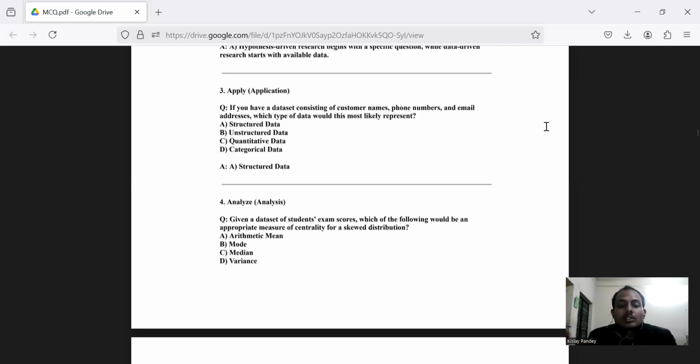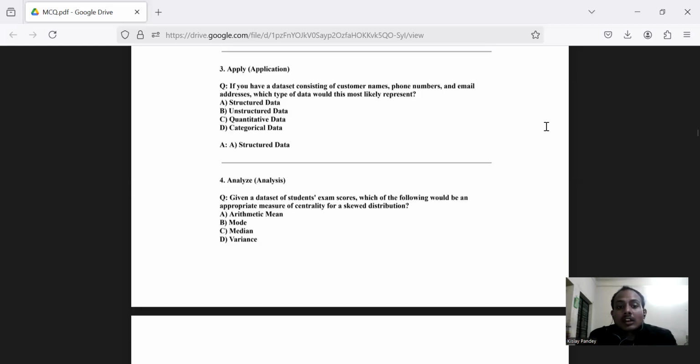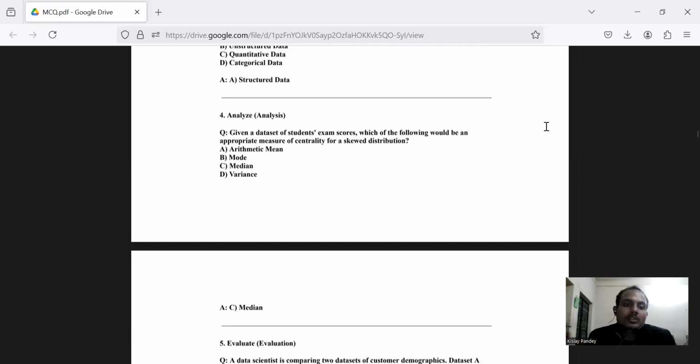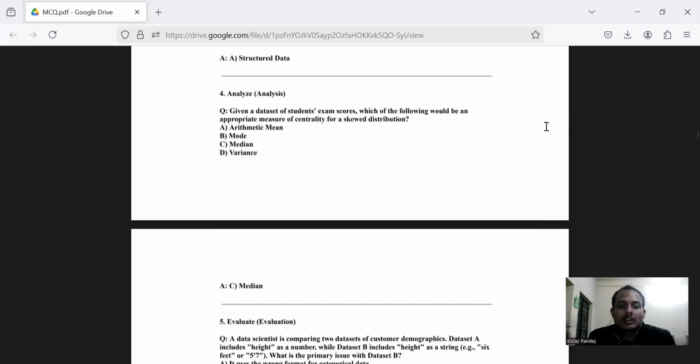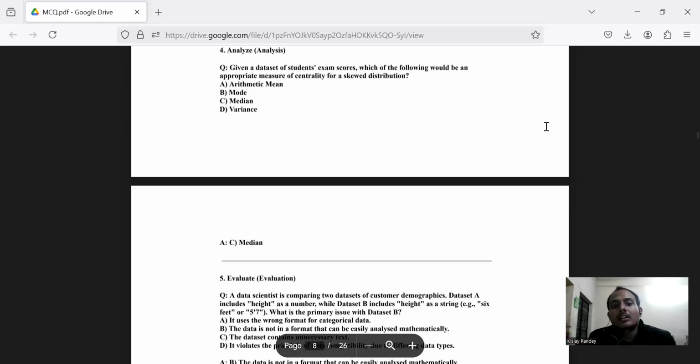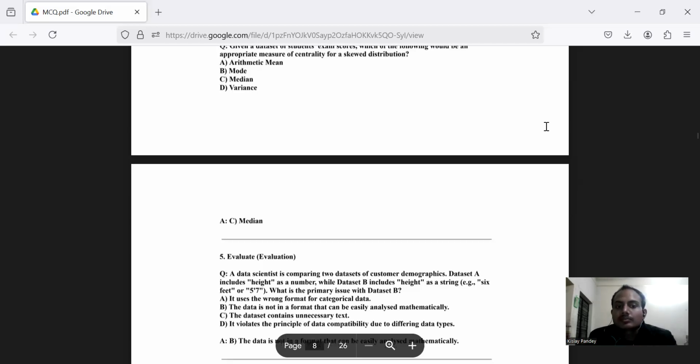Question number four is checking your analysis, how you analyze a question. The question says, given a data set of students' exam scores, which of the following would be an appropriate measure of centrality for a skewed distribution? Option A, arithmetic mean. Option B, mode. Option C, median. Option D, variance. We all know that option C, median, is the more suitable one. The marginal error is very low in the median.